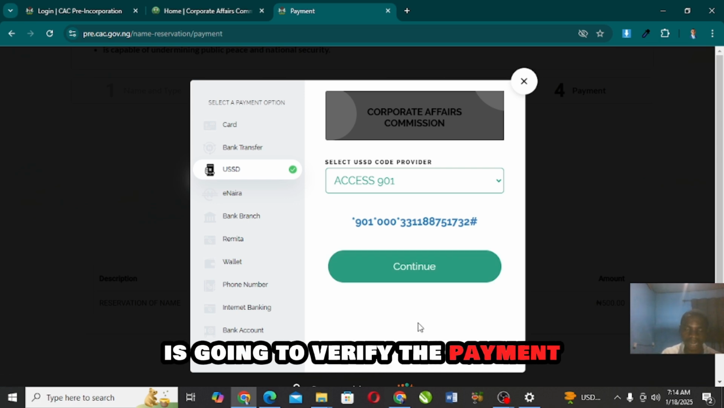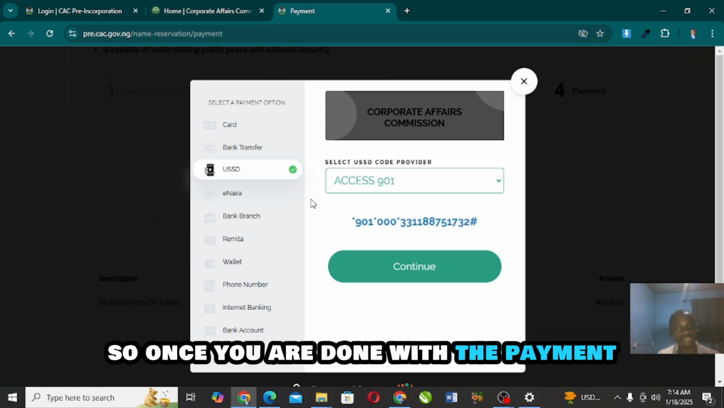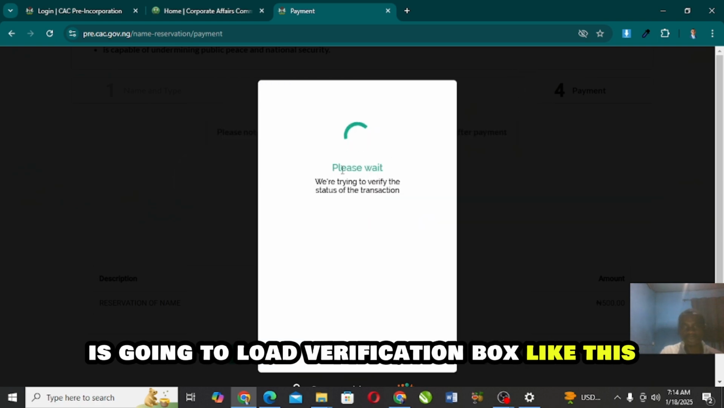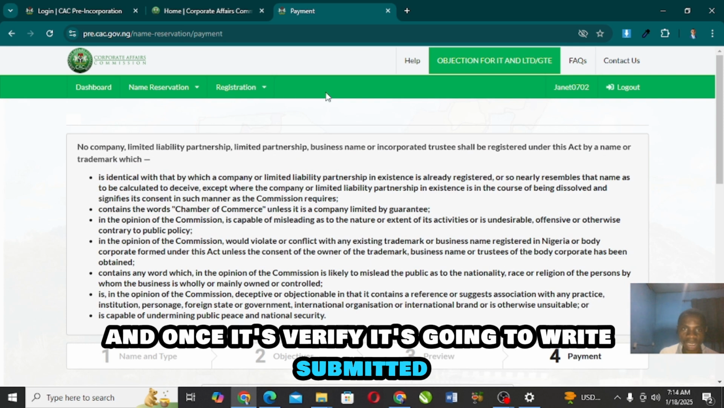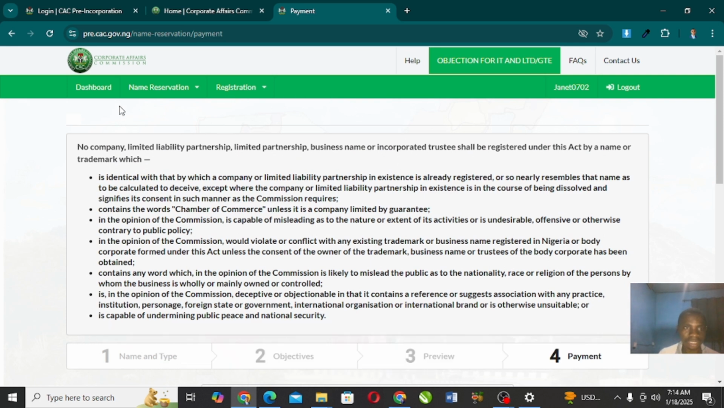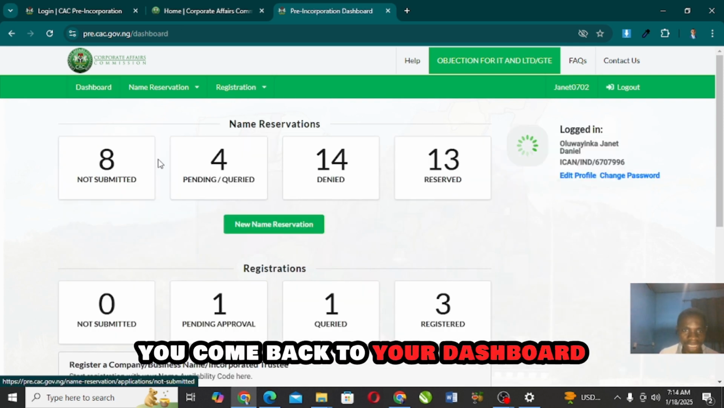It's going to verify the payment. So once you are done with the payment, it's going to load a verification box like this, and once it's verified, it's going to write submitted. Then you download the receipt. Once you download the receipt, you come back to your dashboard.